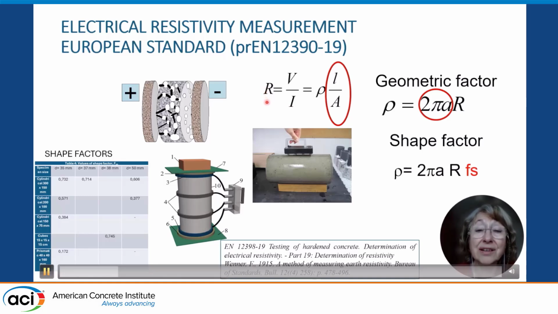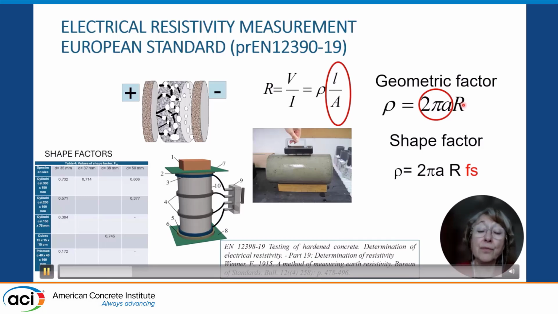To have this resistance as a characteristic of the material, it is necessary to standardize by a geometry. If the geometry is regular, cylindrical as this one, it is the length, the distance between electrodes, and the cross-section area. And the geometric factor for the case of the 4 points method is 2 pi, the distance of electrodes, times the resistance.